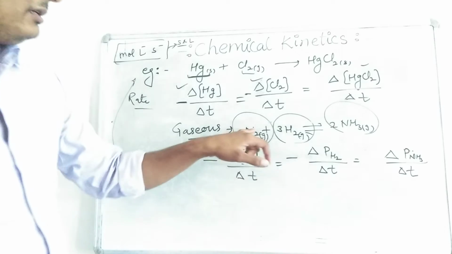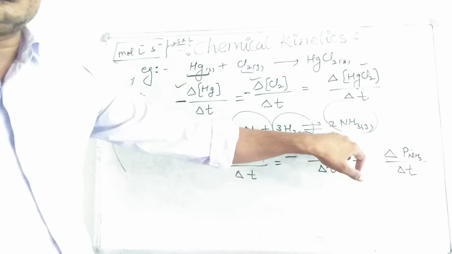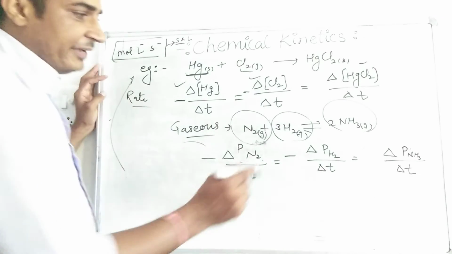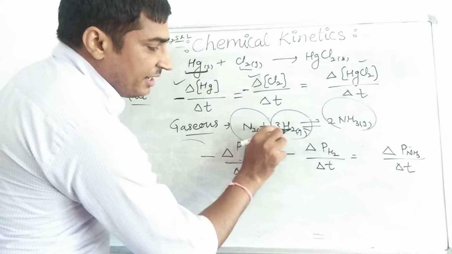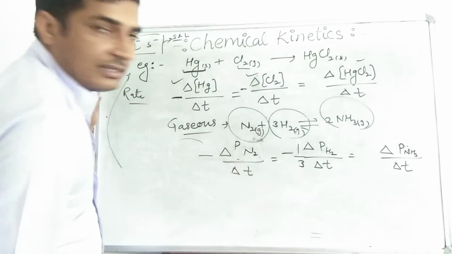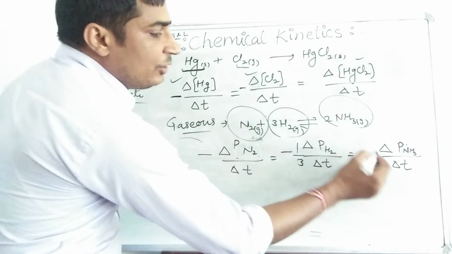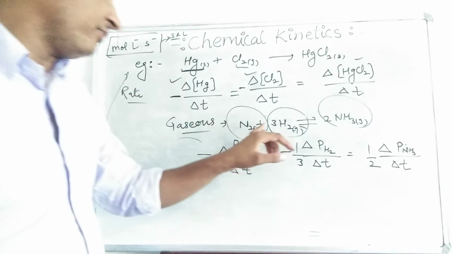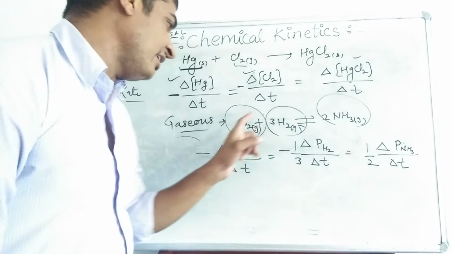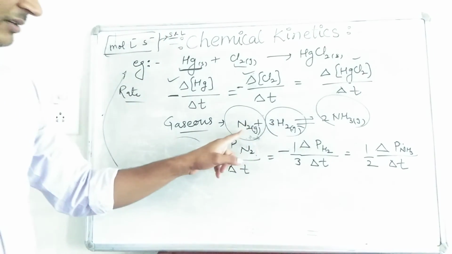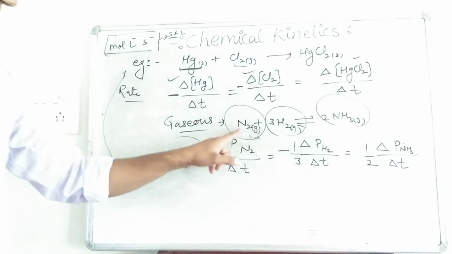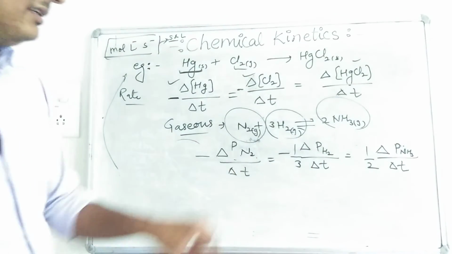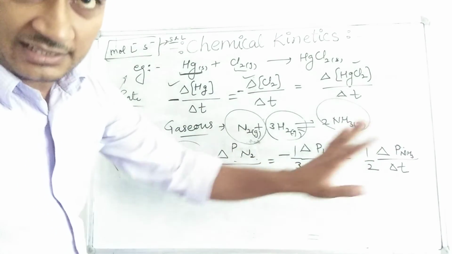One more thing we have to consider. In such a situation, if there is any coefficient written with any reactant or product, what we have to do? This 3 can be written as 1 by 3 and 2 can be written as 1 by 2. Why? Because the rate of disappearance of hydrogen would be 3 times the rate of disappearance of nitrogen. So, if any coefficient is given, that coefficient is written like this.